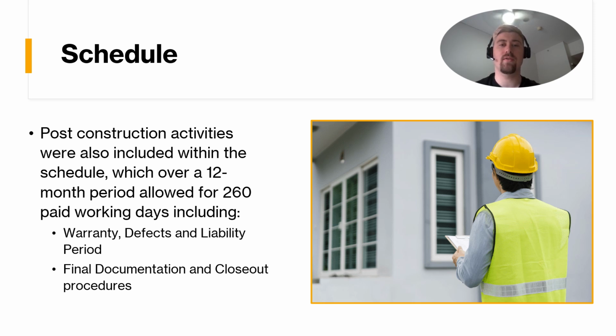In addition to the construction phase, post-construction activities were also included as part of the schedule. The project team agreed for a 12-month period to be allocated for a warranty, defects and liability period. Within this time, it also included final documentation and closeout procedures required to submit and finish the project. From this, 260 working days were allocated, which is not including public holidays or weekends.